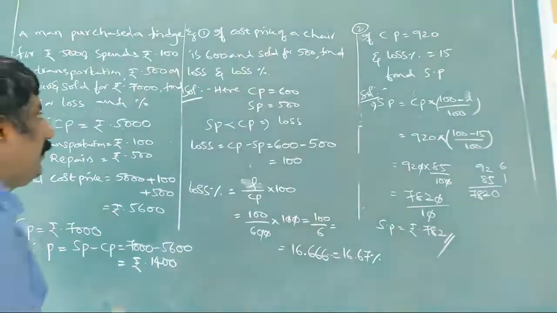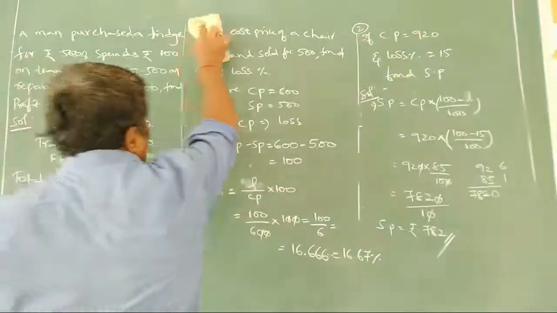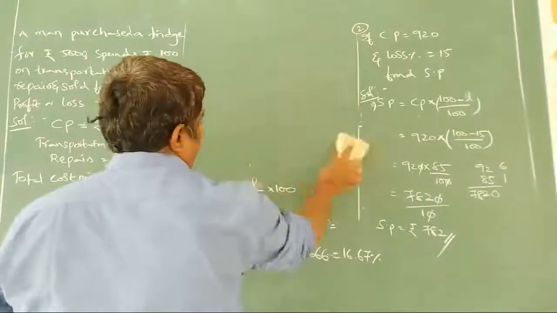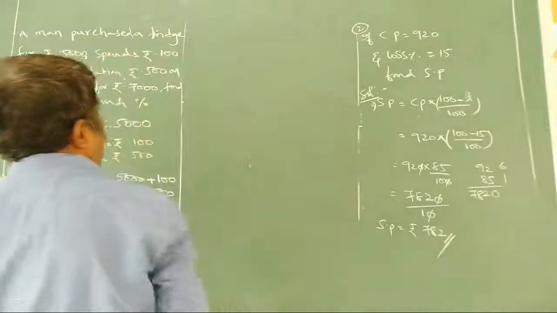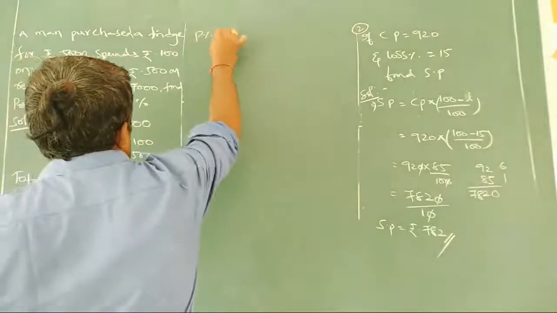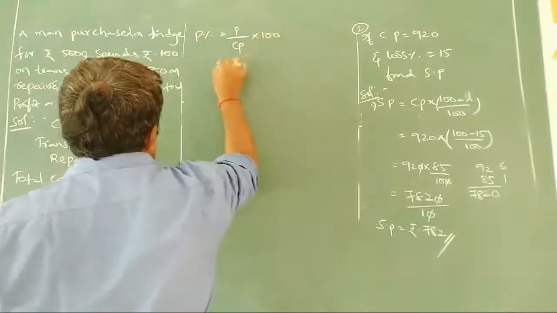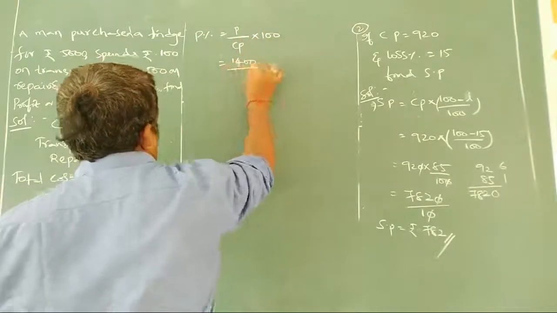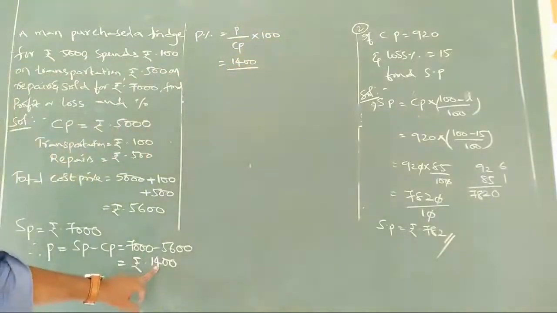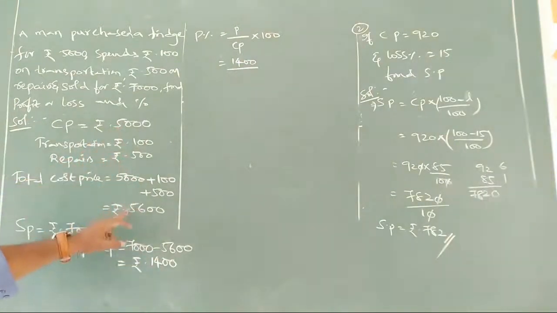Now you can find profit percentage very easily. Profit percentage can be given as profit by CP into 100. What is profit we got here? 1,400. Now CP, which do we have to take, 5,000 or 5,600? Always we have to take 5,600 only.